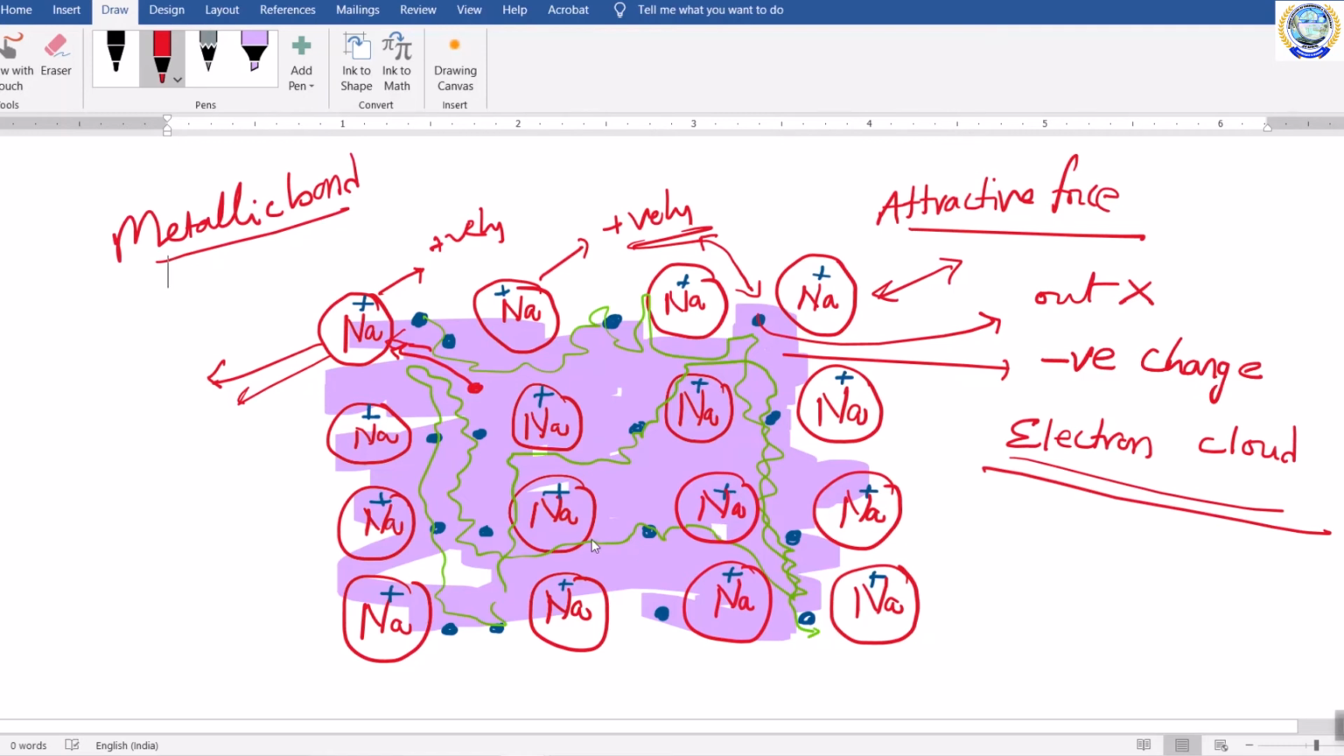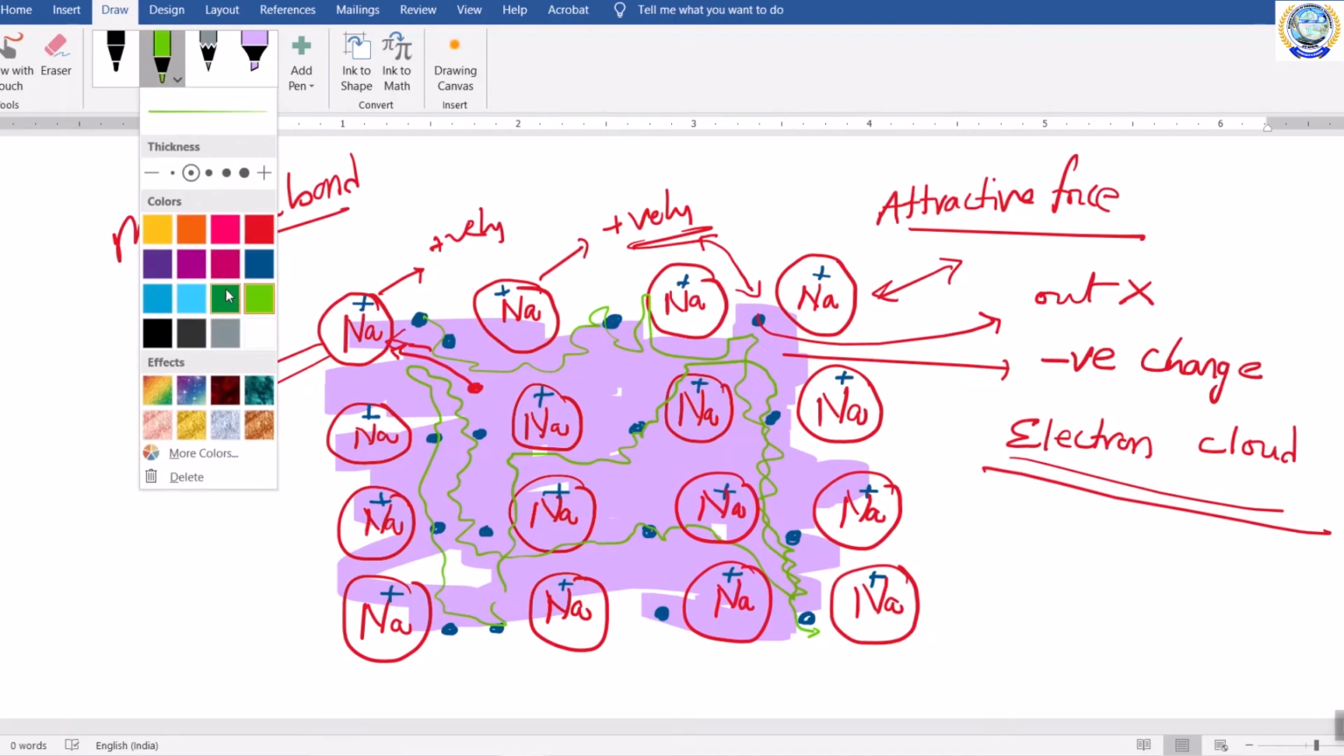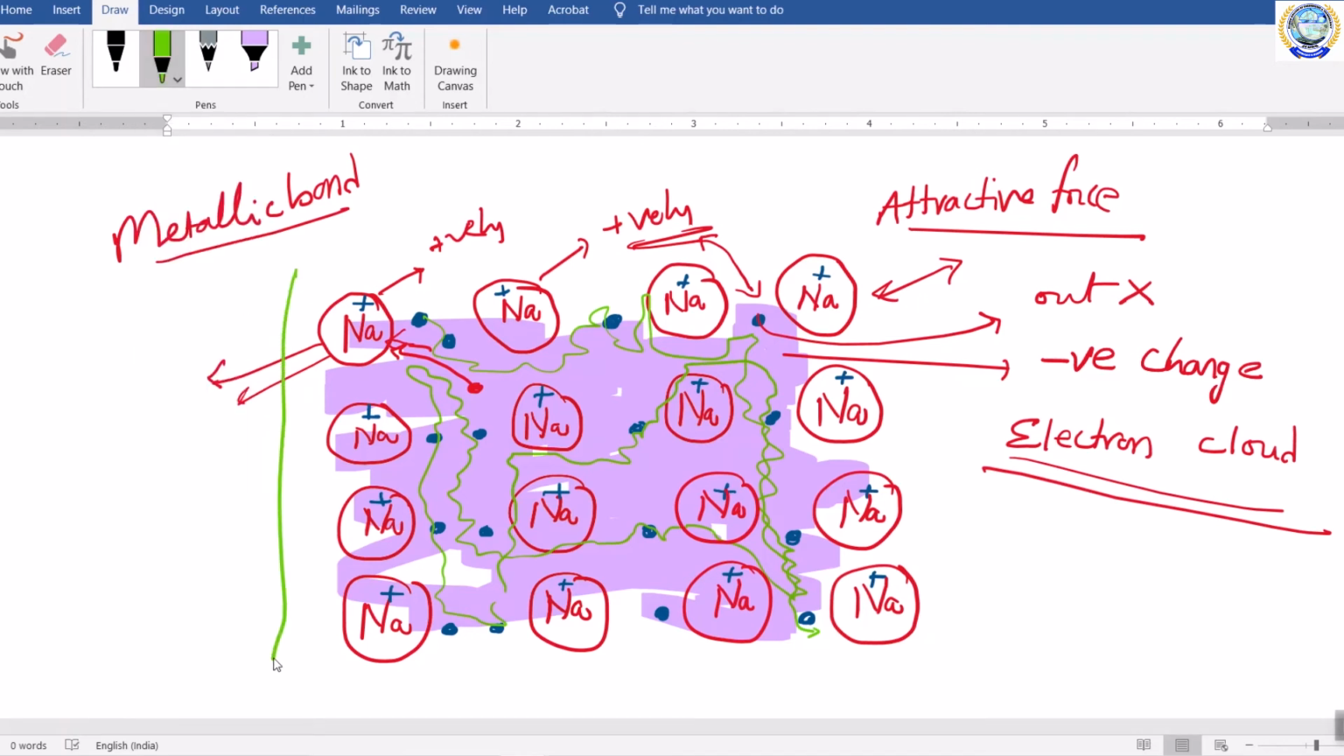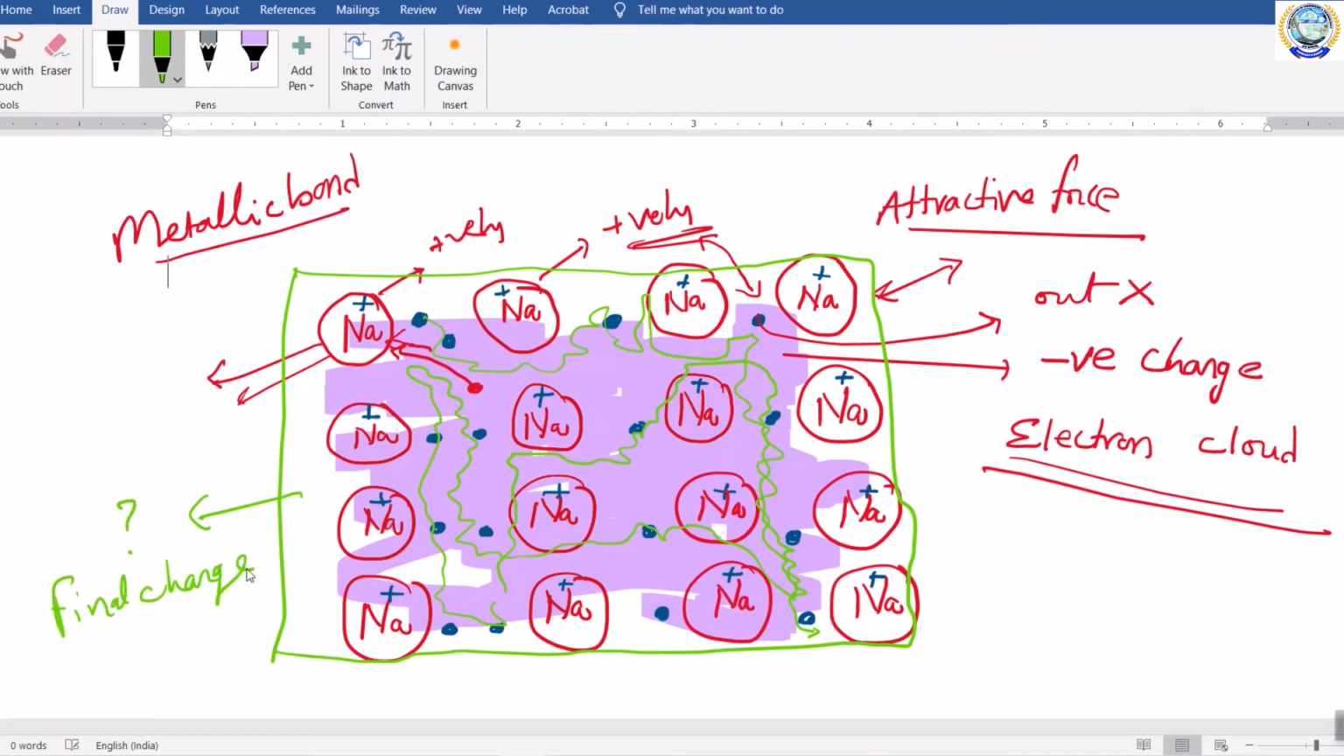Now I will ask you a simple question. As a whole, if you take this total metal, what is the charge of this total metal? What is the final charge of this metal? The final charge is 0, because all sodium atoms lost their electrons.